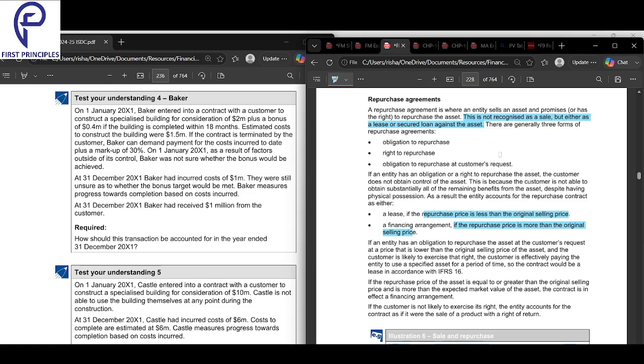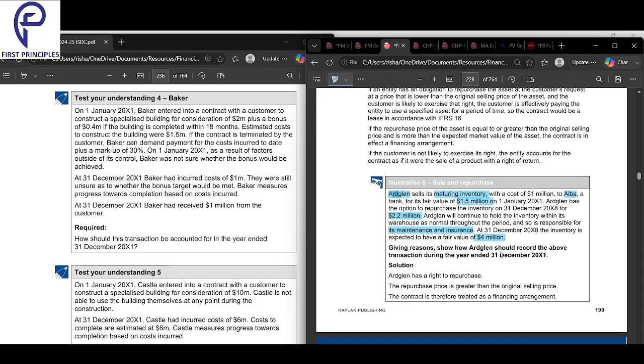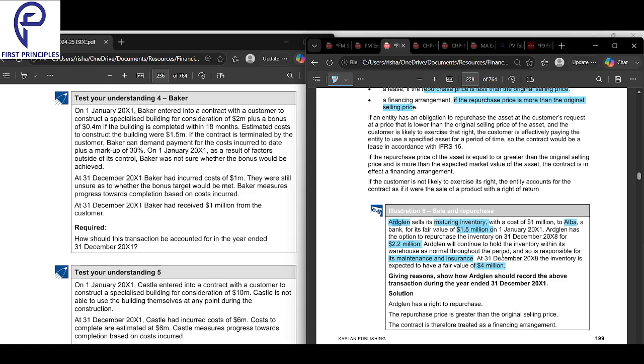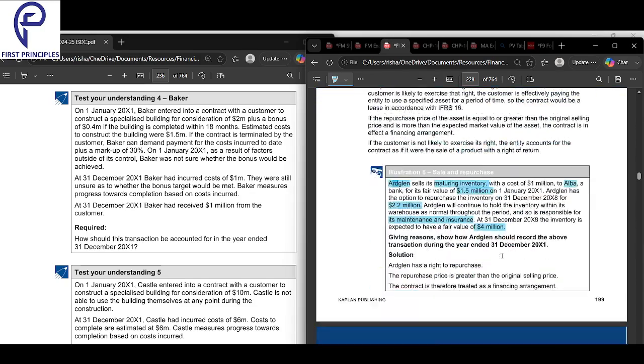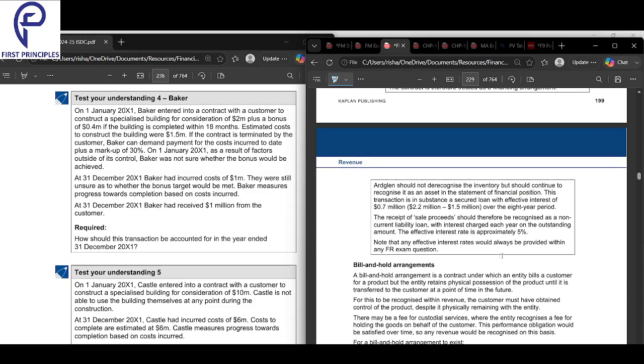Even though initially he has sold it, because he has a right to take it back at his own will and benefit from the upside, it's no longer a sale. Now the question is, is it a lease or a financing? Like we saw here, he could purchase it for 2.2, an amount greater, then it's a financing arrangement. You are paying interest. If you can buy it at a lesser amount, then that is a lease. But either way, it is not a sale. Now that we've got the case understanding, let's look into the details.